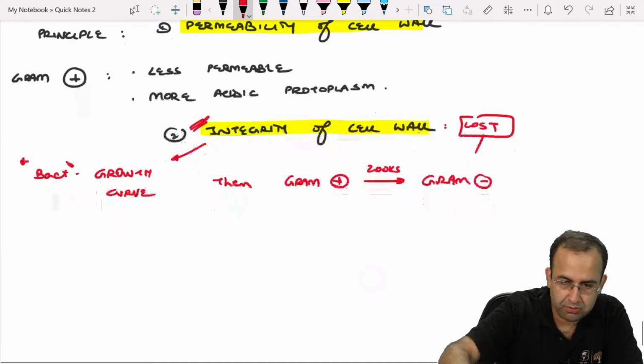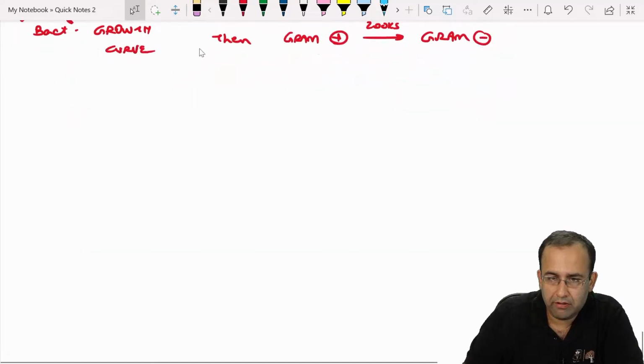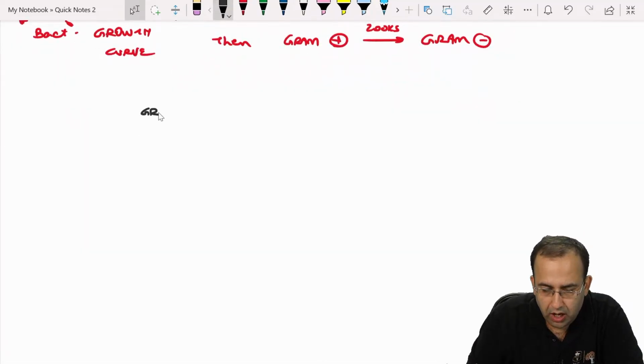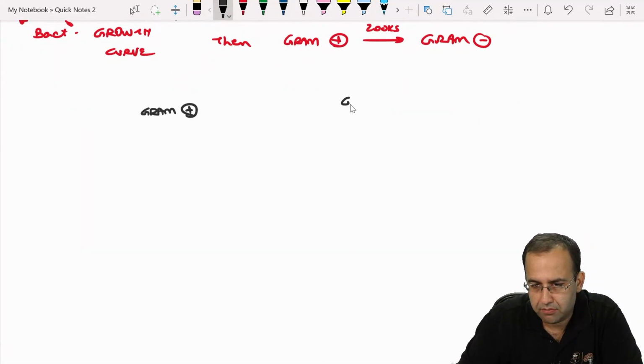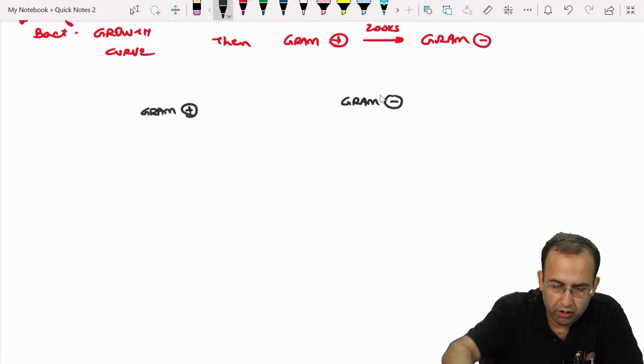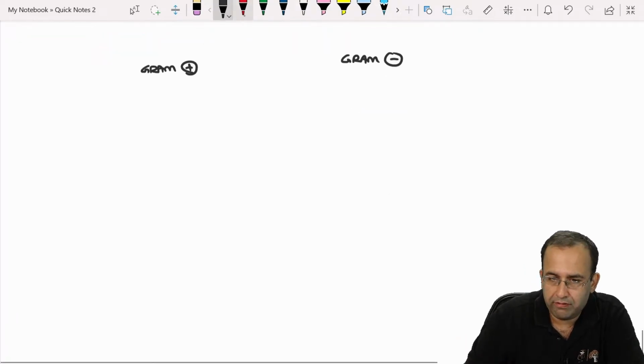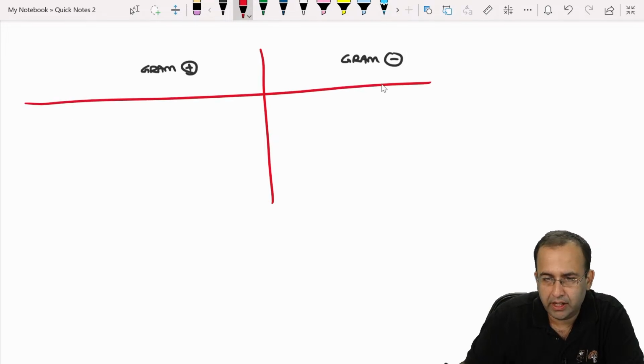Next point. So I can now safely say that gram positive organisms have a thicker cell wall. That is obvious. We have already seen that. Teichoic acid is important.